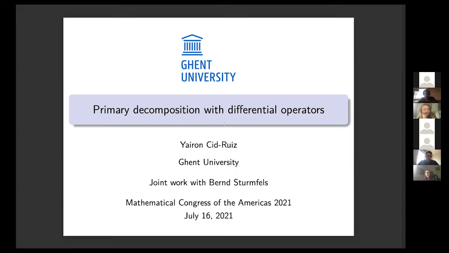For quite some time, I've been working on trying to understand primary ideals with the use of differential operators. And now I want to present how to describe any ideal with the use of differential operators. Everything here is joint work with Bernd Sturmfels, and we introduce a notion that we call differential primary decomposition. We want to do primary decomposition with the use of differential operators.